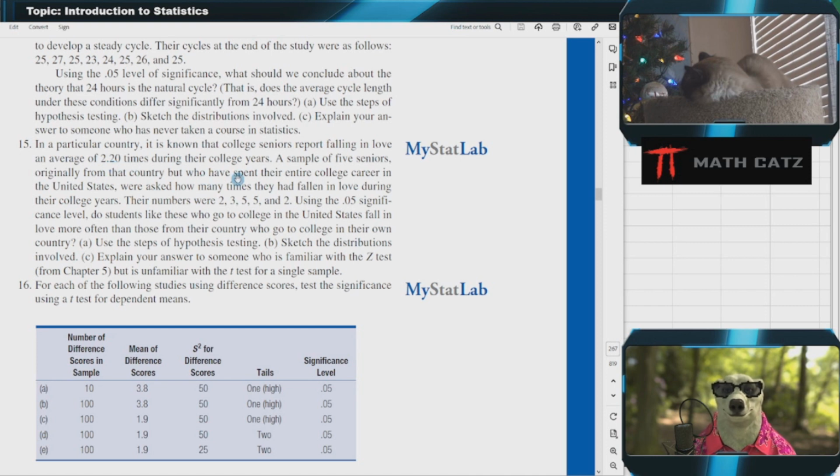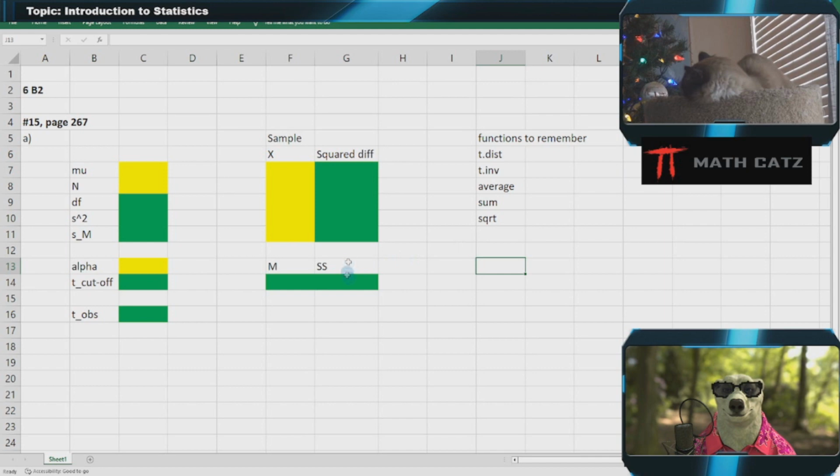And we want to see, is it more? Where's the question here? Do students like these who go to college in the US fall in love more often than this 2.2, based on this sample? So I'm going to use Excel just as a glorified calculator for the huge convenience, but you can totally do this by hand as well.